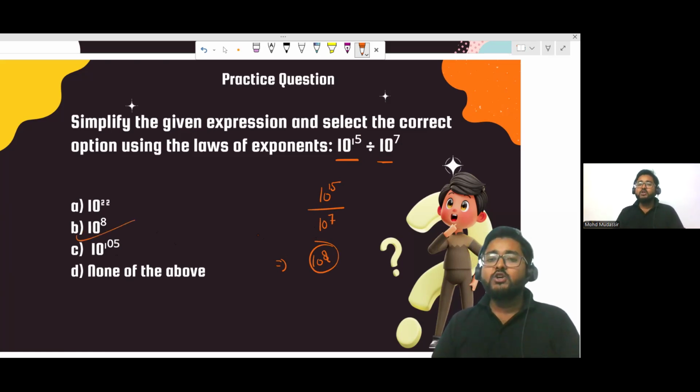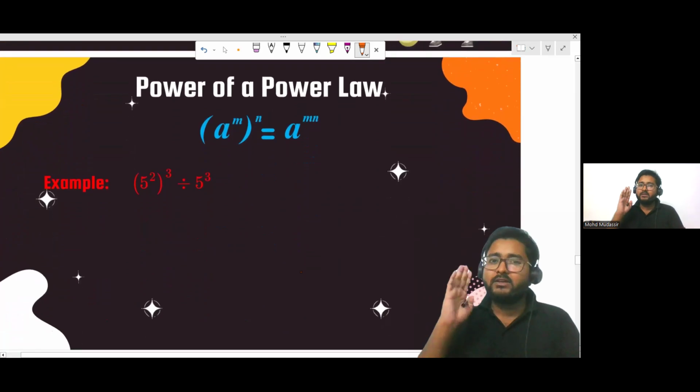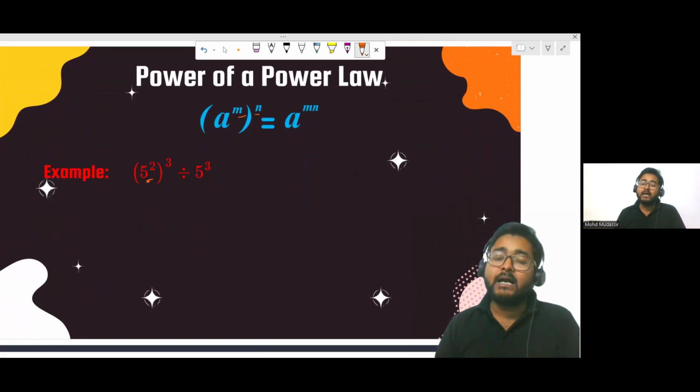All right, everyone. What we have discussed till now, we have discussed two laws, and this is the third law, which is called the power of power law. When you have power over power, for example, it's written 5 to the power 2 whole power 3. And here you also have divided by 5 to the power 3. But I'm just coming to this portion. First, let's understand this value.